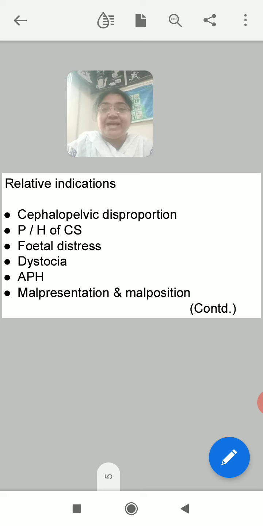So different factors play a role in taking this decision, whether to go for the second CS or to attempt vaginal delivery the second time, right? So it is not a rule, it is not a must that after the first CS the patient has to undergo a second CS only. Vaginal delivery is possible in the second pregnancy, right? But there are chances of risk when the second delivery is attempted per vagina.